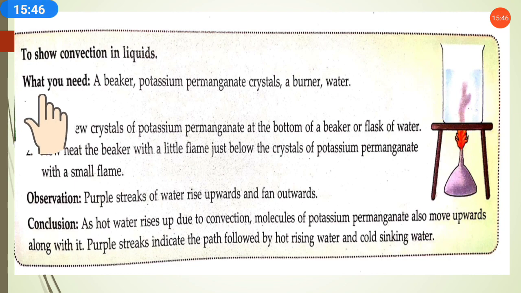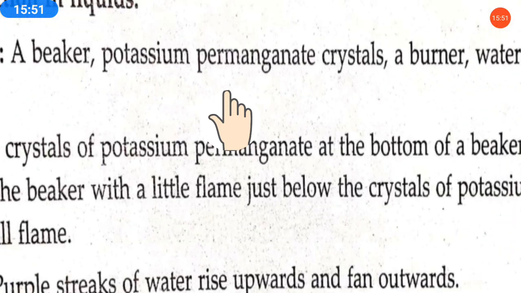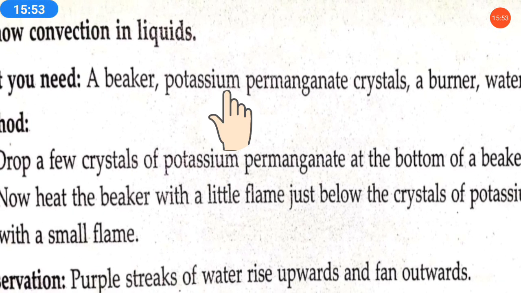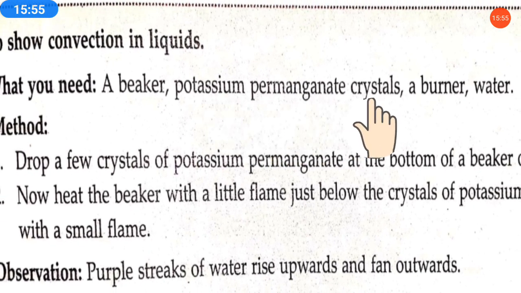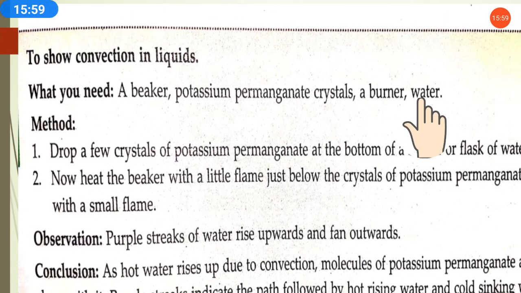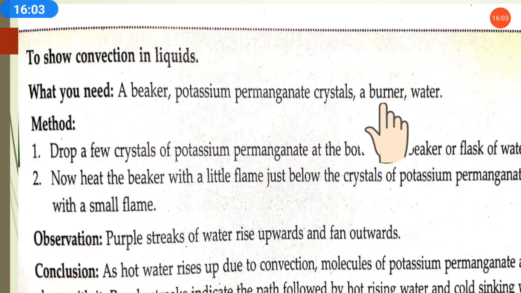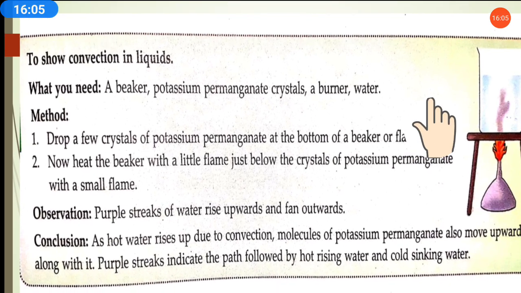What you need: a beaker, potassium permanganate crystals, a burner, and water. For this process we need a beaker, this chemical, a burner and water.